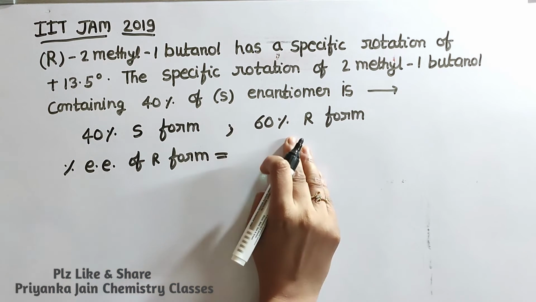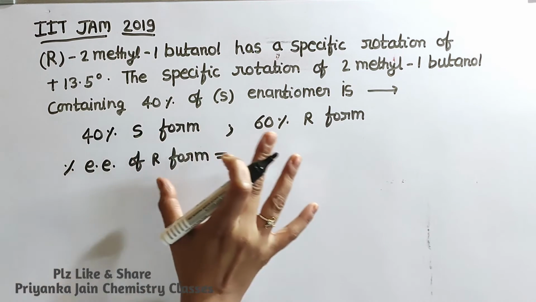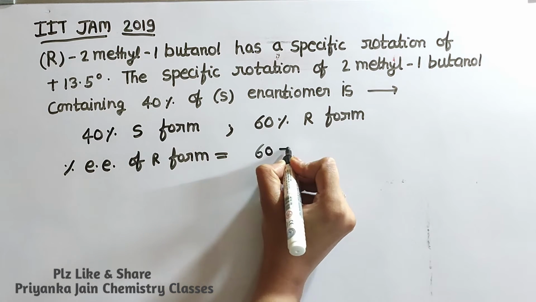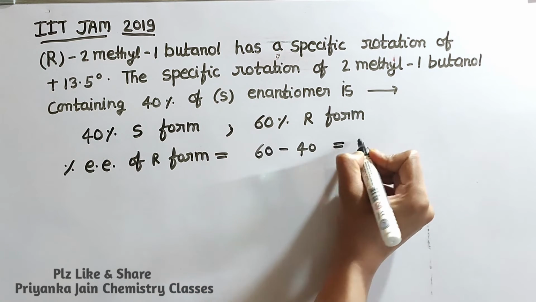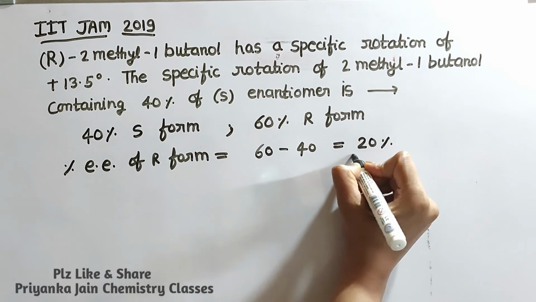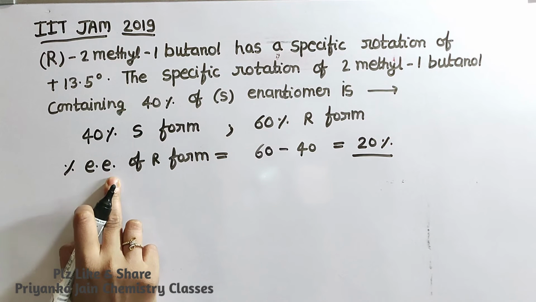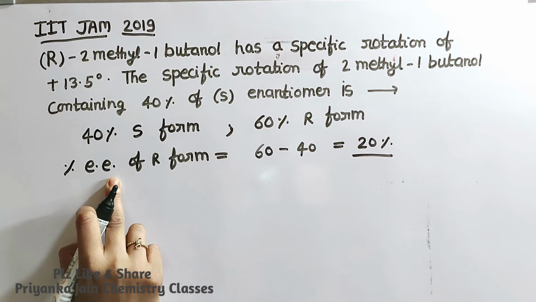That will be percentage of R form minus percentage of S form. It means 60 minus 40 will be equal to 20%, right? So now we know the percentage enantiomeric excess, so we can find out the formula.